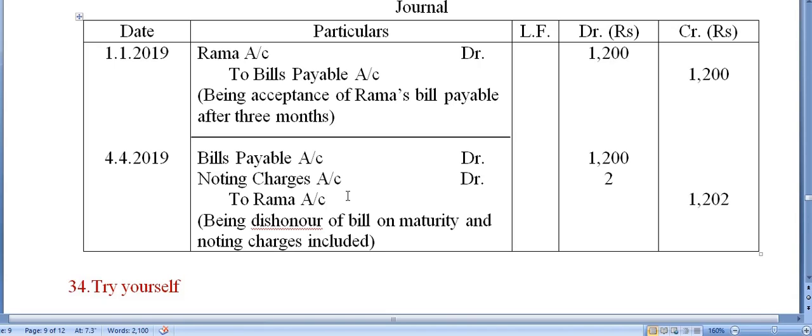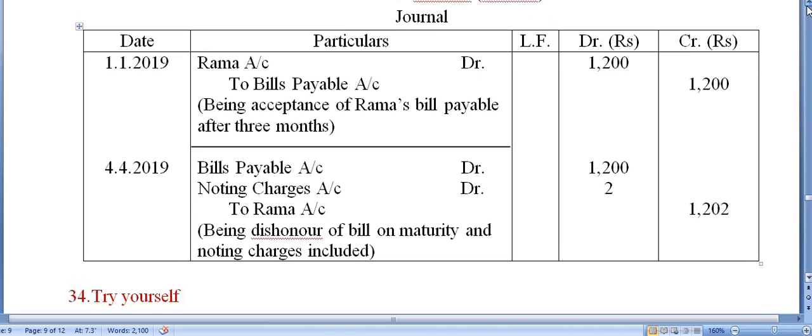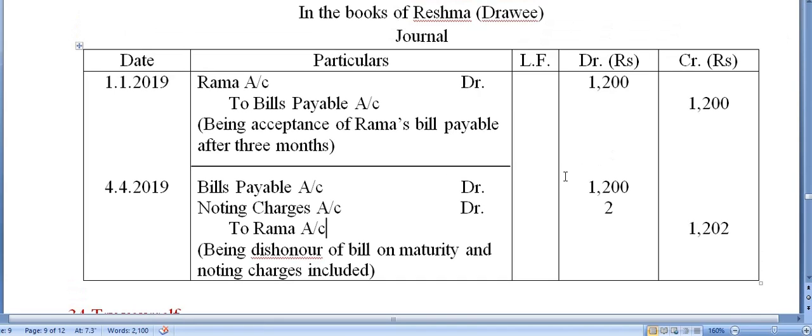It only happens in case of the drawee. When the drawee writes noting charges, it gives a bad image, because noting charges means he has already been notified, which means he doesn't pay on time. But if you write sundry charges, people will just think maybe some charges were there.